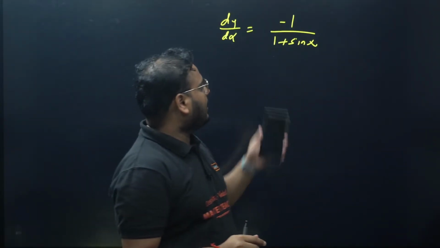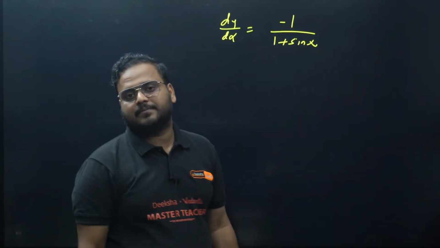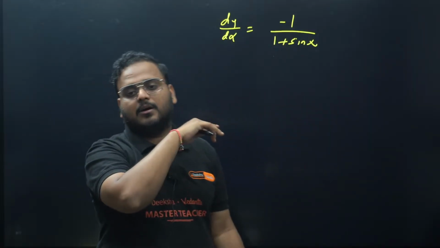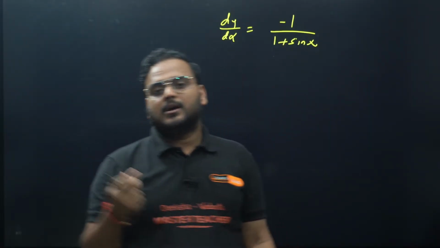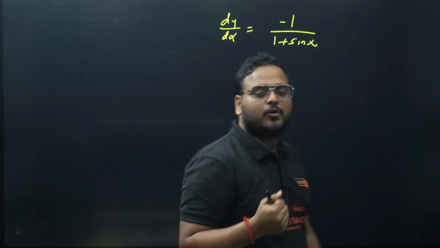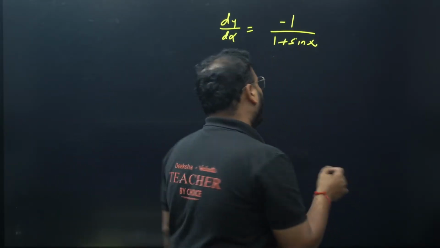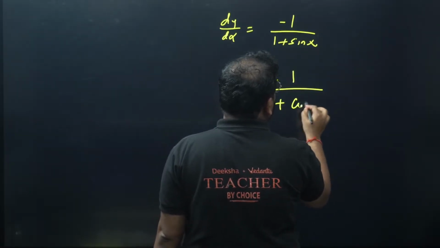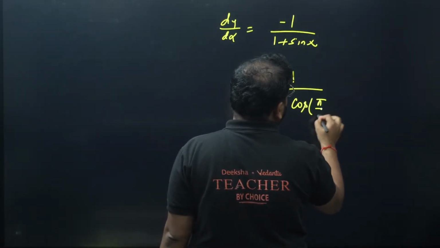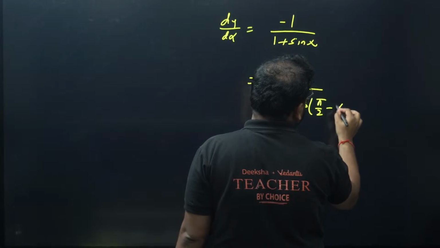Simply apply the formula of the whole square, 1 as cos square of x by 2 plus sin square of x by 2. Sin x, the half angle formula is 2 sin x by 2 and cos x by 2. Or, beautifully, minus 1 upon 1 plus cos of pi by 2 minus x.